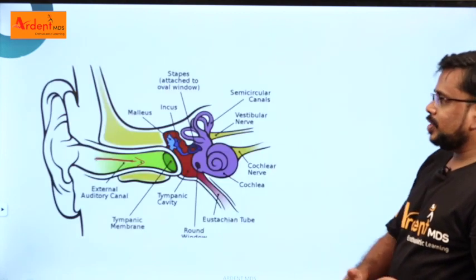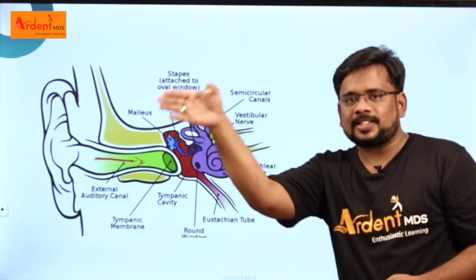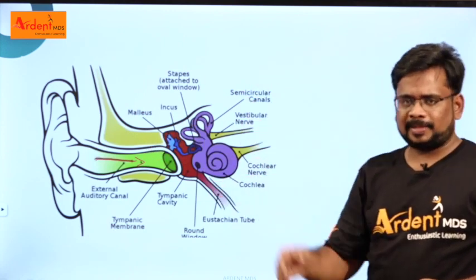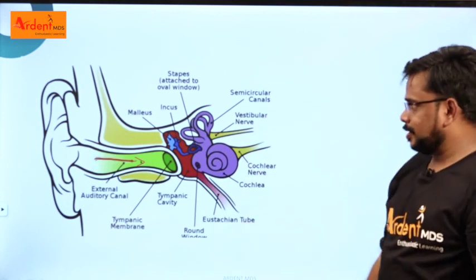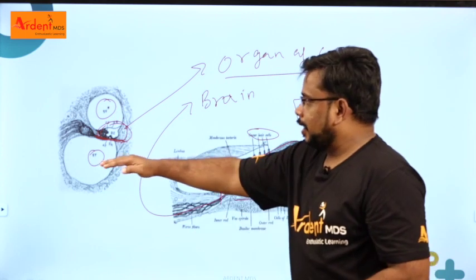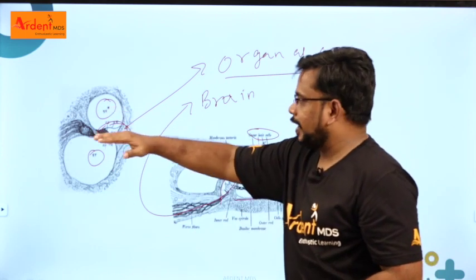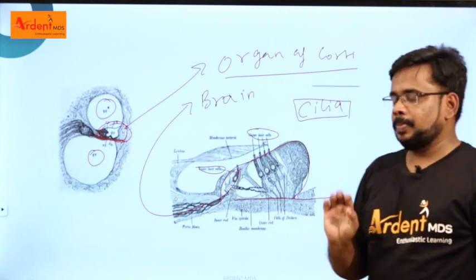When the sound waves go from the external ear, pass through the middle ear and reach the inner ear, the cochlea is present. The cochlea is in the inner ear. I just cut this cochlea in a cross section. I have 3 layers: scala tympani, scala vestibuli. In between I have a basilar membrane. Over this, the scala media is present.